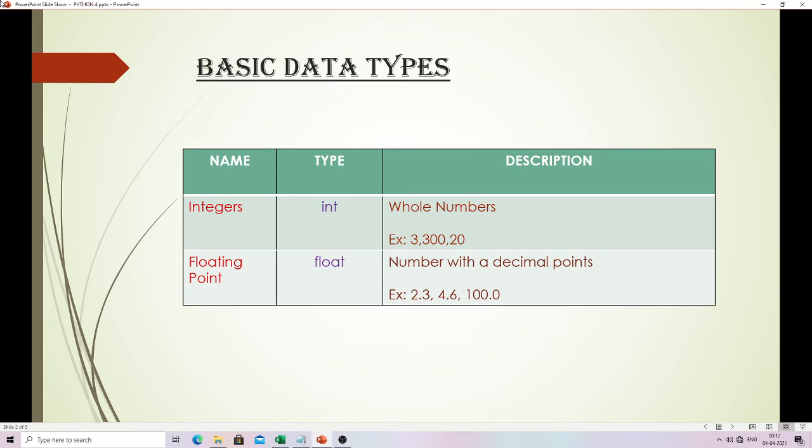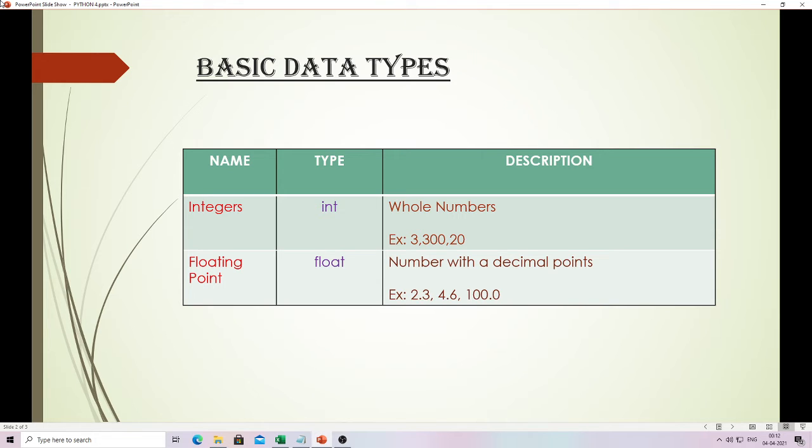Okay, so the first one is integers. The type of integer is int, and integers are whole numbers, like 3, 200, 20, 11, any one of them. Next one is floating point, and the type of floating point is float.